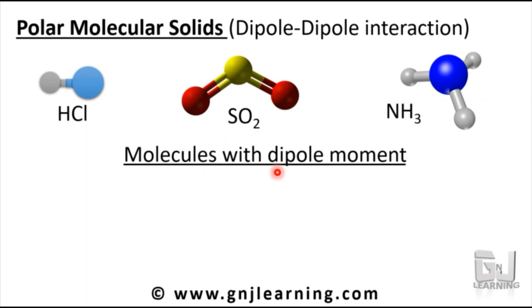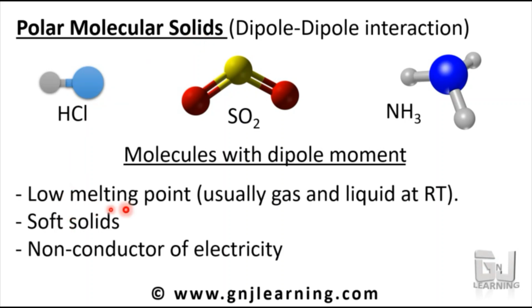All these molecules have polarity and a dipole moment, and their interaction is dipole-dipole interaction, and the solids are called polar molecular solids. And what are their properties? They have a low melting point, like non-polar ones. In the case of non-polar, it is very low, but in the case of polar molecular solids, it's low.